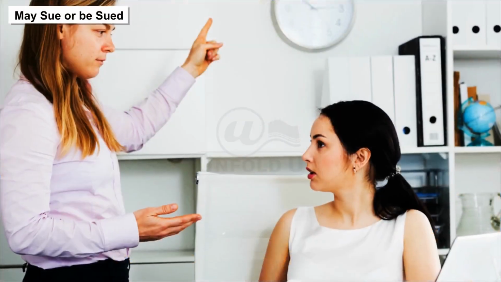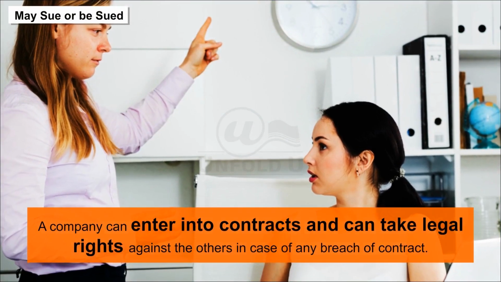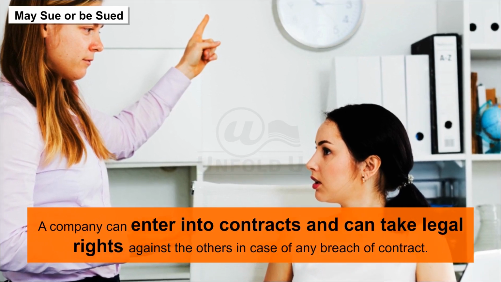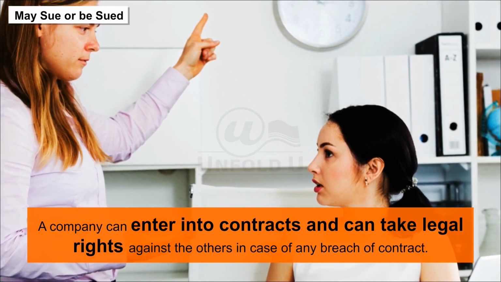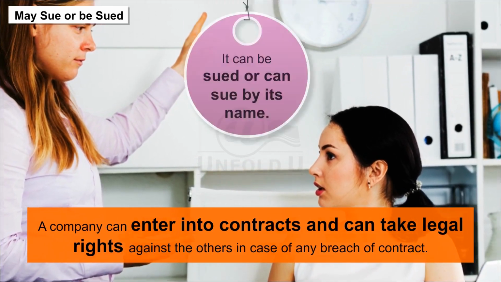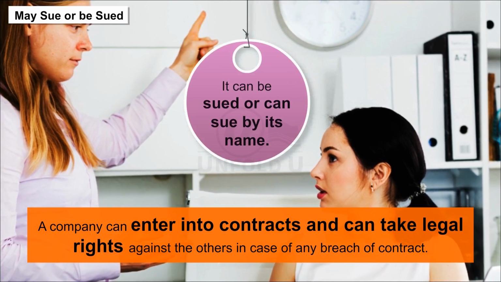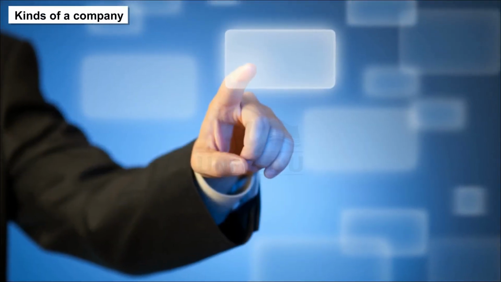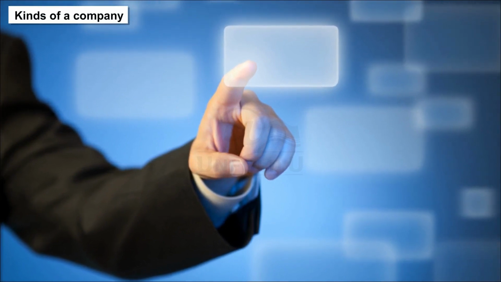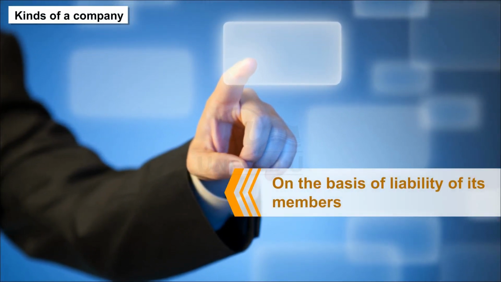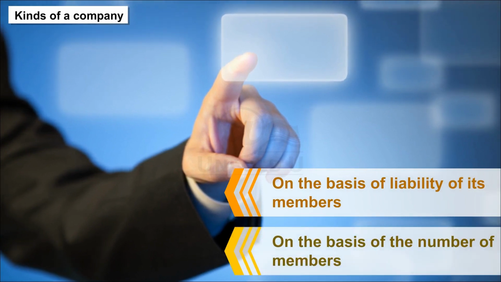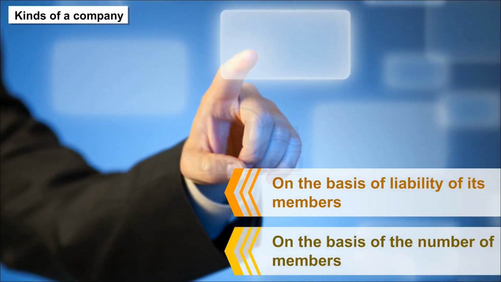May sue or be sued. A company can enter into contracts and can take legal action against others in case of any breach of contract. It can be sued or can sue in its name. Kinds of a company. There are two ways to classify a company. A. On the basis of liability of its members. B. On the basis of the number of members.